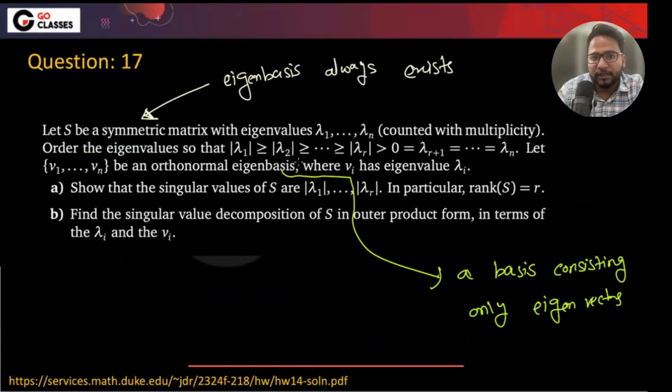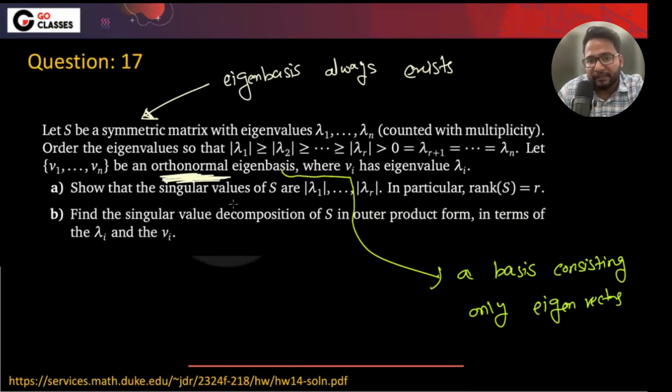Now they're saying that let this be the orthogonal eigenbasis, where each vi has the eigenvalue lambda i. So they have given that all the eigenvectors are orthogonal.